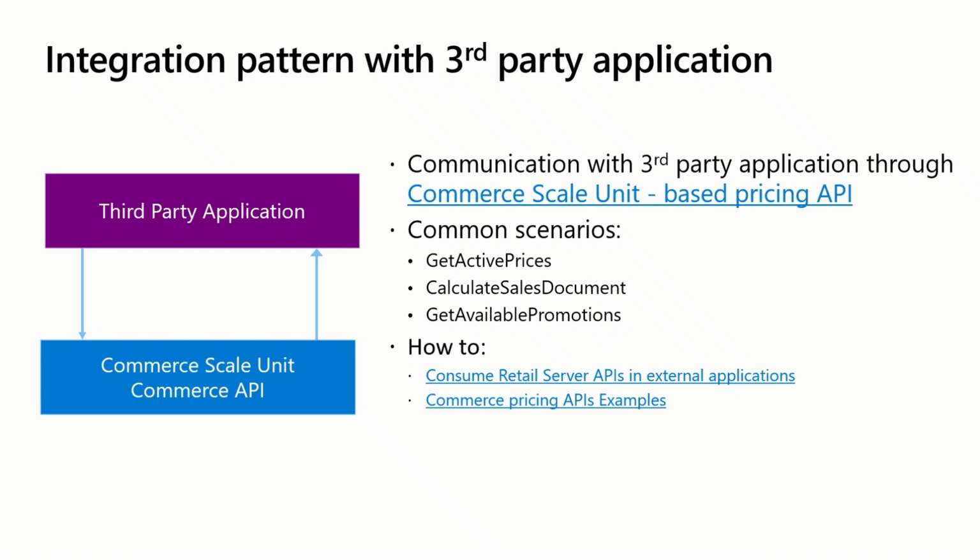Get active prices. This API gets a product's calculated price including simple discounts. Calculate sales document. This API calculates prices and gets discounts for products at given quantities if they are bought together. Get available promotion. This API gets applicable discounts for products in the cart. You can find more details on how to use the API by exploring the public documentation on Microsoft Learn.